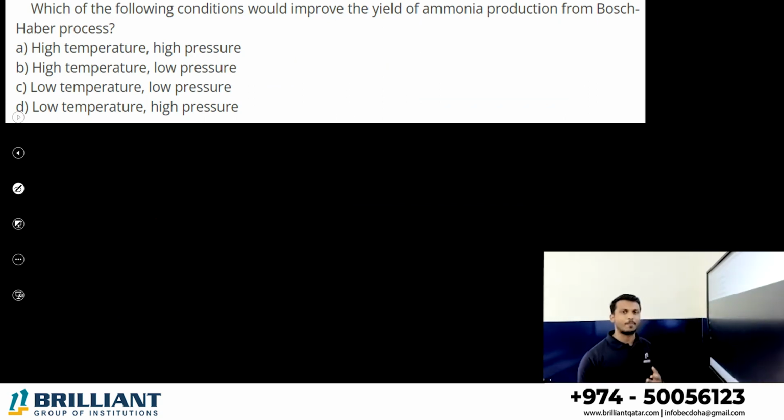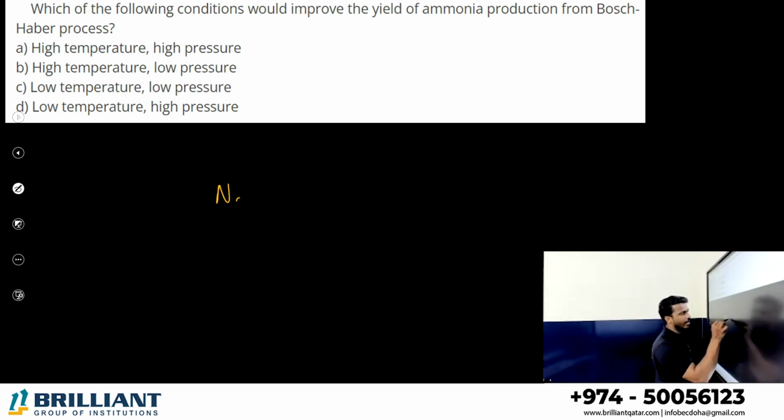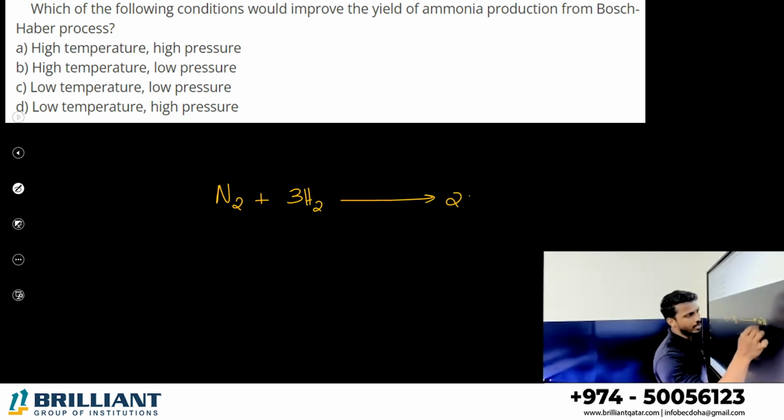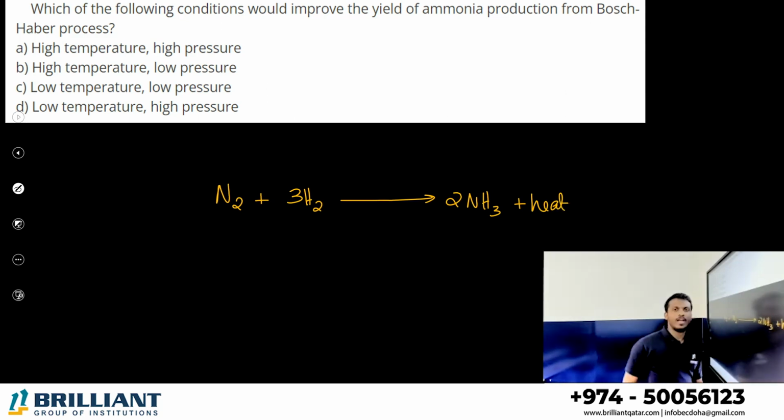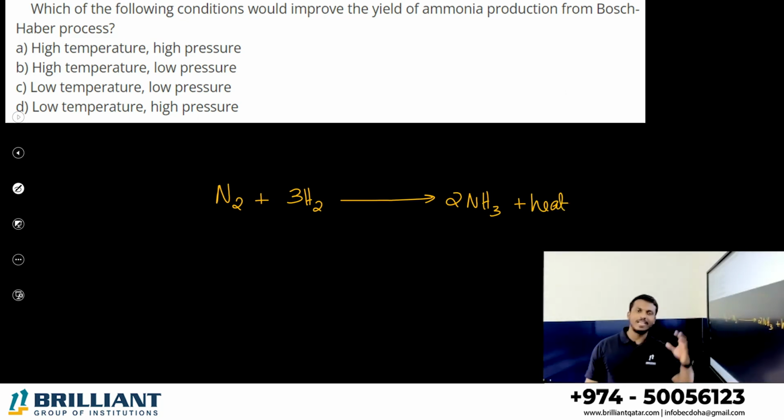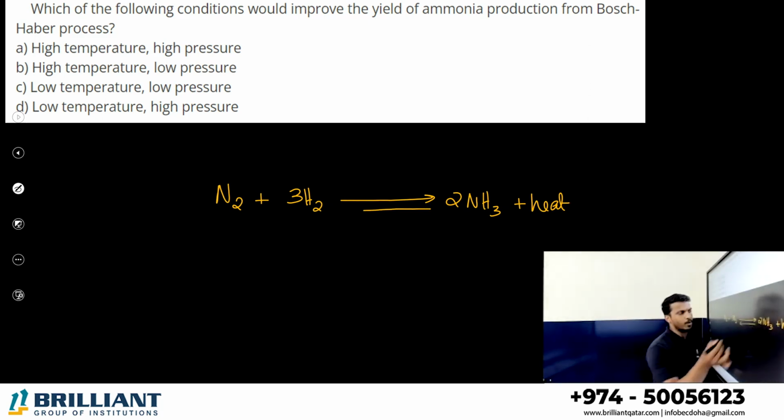Next. Which of the following conditions would improve the yield of ammonia during the Bosch-Haber process? You may have studied the Haber process for the preparation of ammonia, the industrial preparation. N2 plus 3H2 gives 2NH3, and you know it is an exothermic reaction. The Haber process is a heat releasing process, and it is a reversible process.